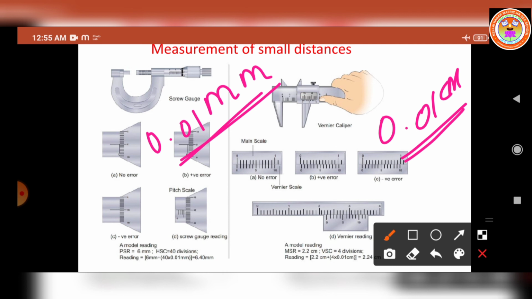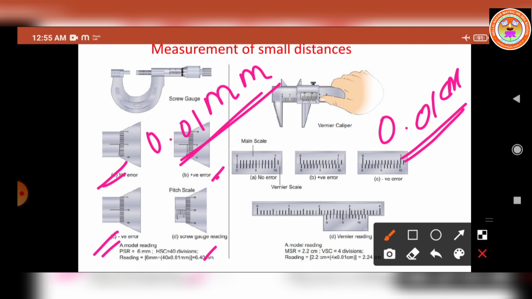See here, the pitch scale coincides with the head scale reading. There is no error. And this is the negative error. This diagram indicates what? This is the positive error. Like that we can find out the errors in the vernier calipers also.